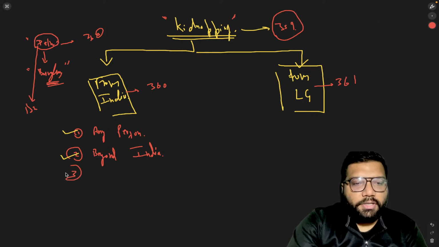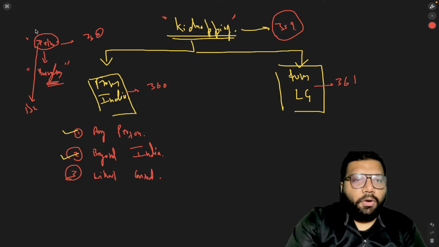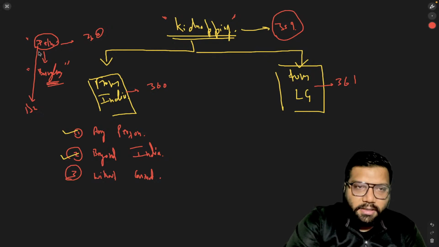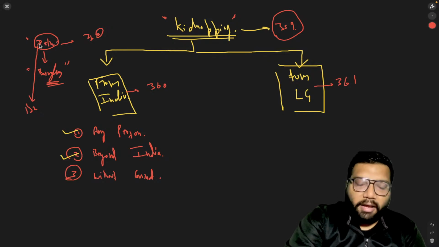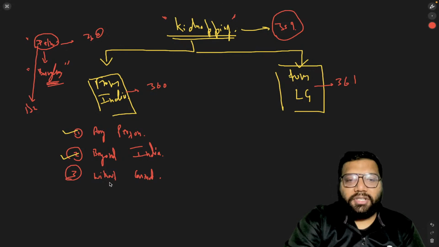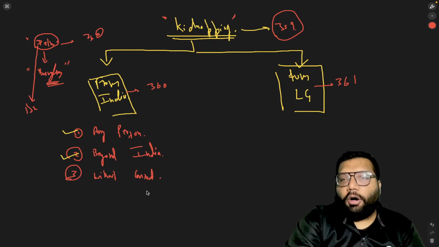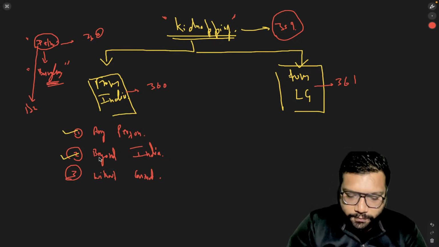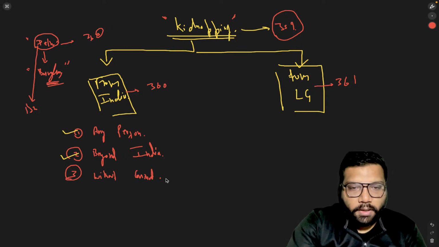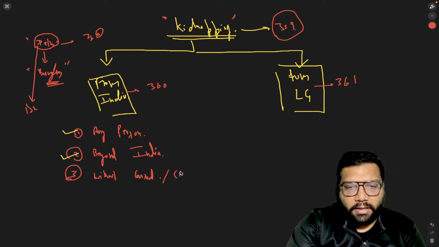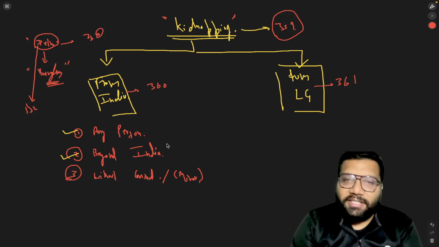The third essential is without consent. So if a person consents, "Okay, I'll go with you to Bangladesh," then that will not fall under kidnapping from India. That must be without consent of that person. And in case of a minor, so a minor is someone who is the law's favorite child.